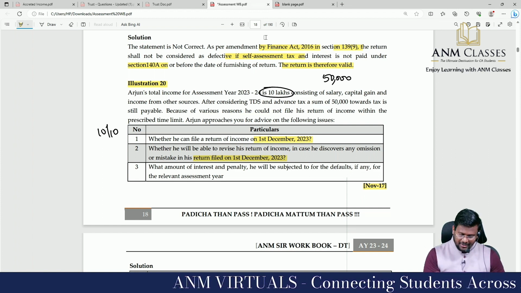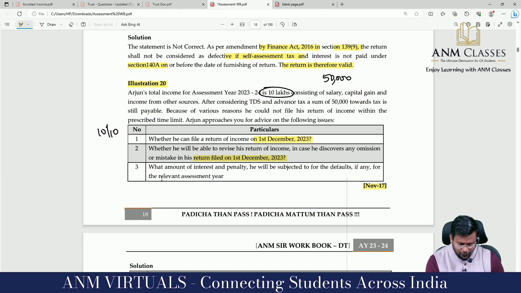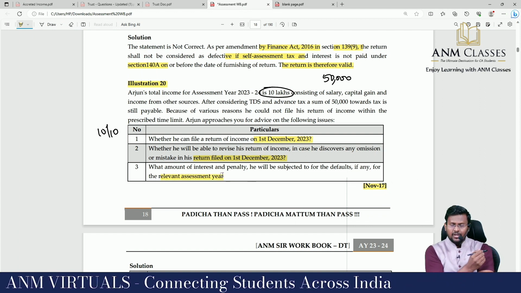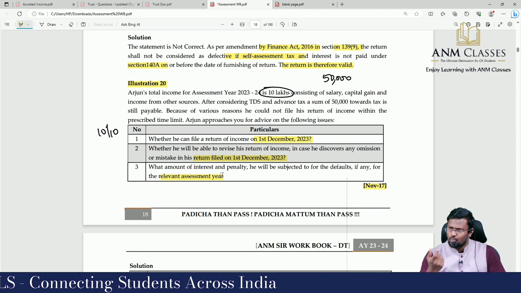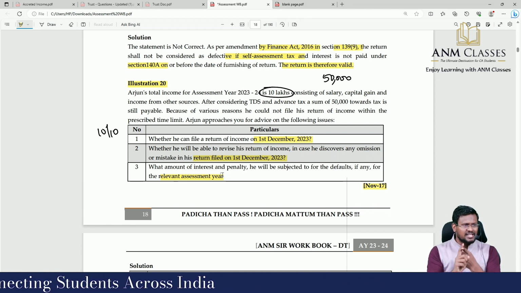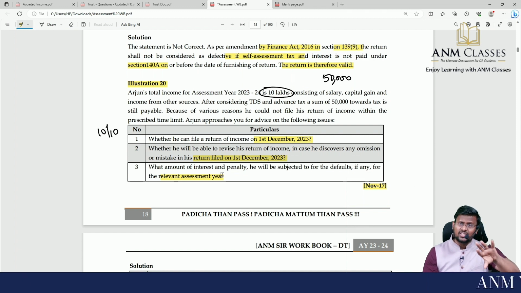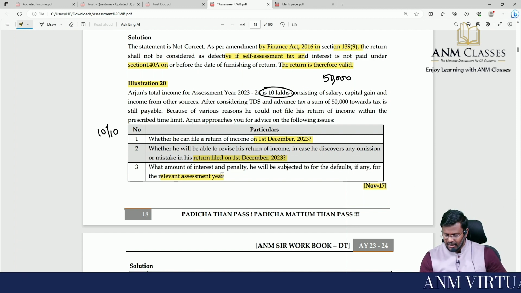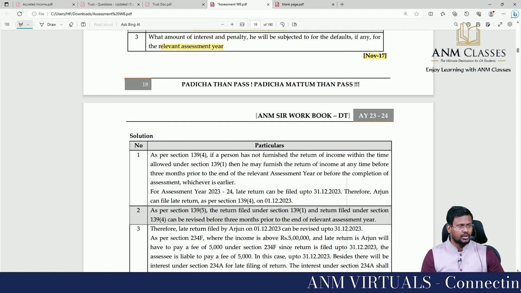What amount of interest and penalty he will be subject to for the default, if any, for the relevant assessment year? So they are asking, sir, if you don't pay the self-assessment tax under section 140A, then you will be treated as assessee in default. Then you are liable to pay interest under section 220 and penalty under section 221, which may extend up to the tax and interest payable. And you are liable to pay fees under section 234.